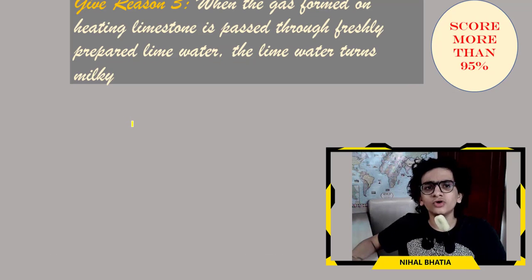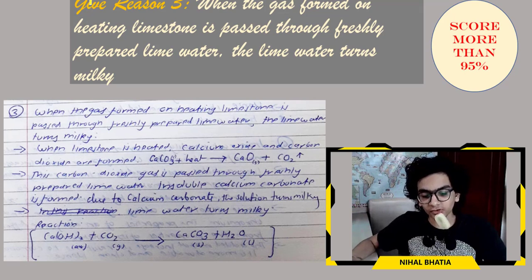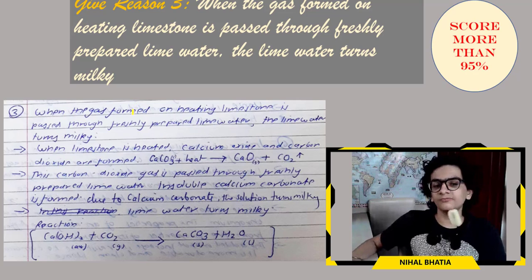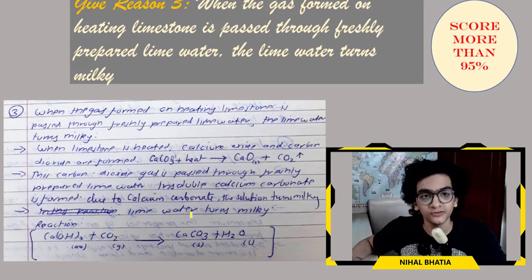When the gas formed on heating limestone is passed through freshly prepared lime water, the lime water turns milky due to the following reasons. This is a very important answer. We have been doing this since 5th standard, and this is just like previous chapters. I mentioned some important answers. This is one of the most important answers of this particular chapter.